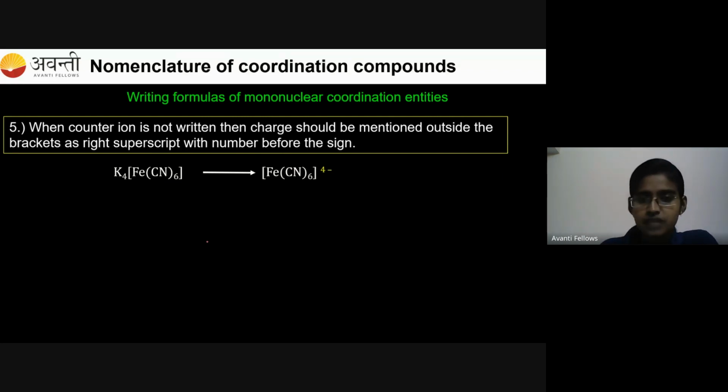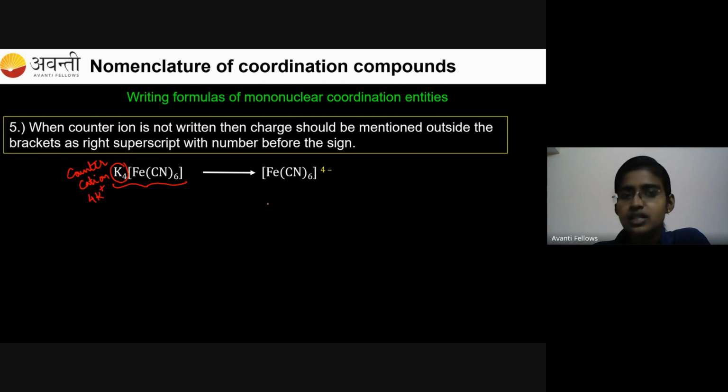So you can see from this given example. This is the complete formula, which is a neutral form. And this is the counter cation. This ion is called the counter cation, right? So how many counter cations do we have? We have 4 potassium ions. This is your counter cation. If that ion is not present, then you have to put that charge in the superscript to your anionic system, which is 4 minus. Okay, [Fe(CN)6] 4 minus.